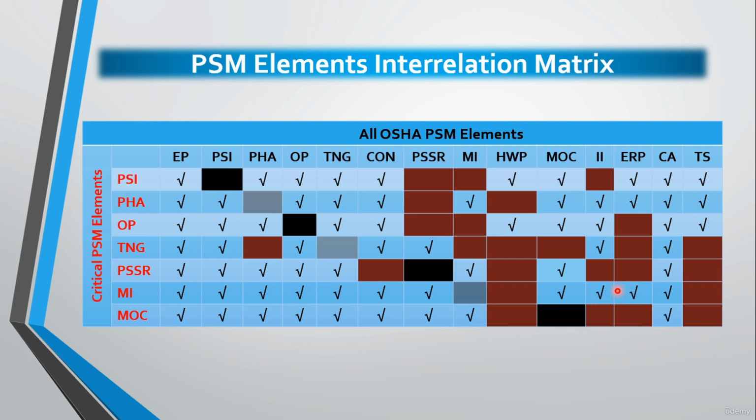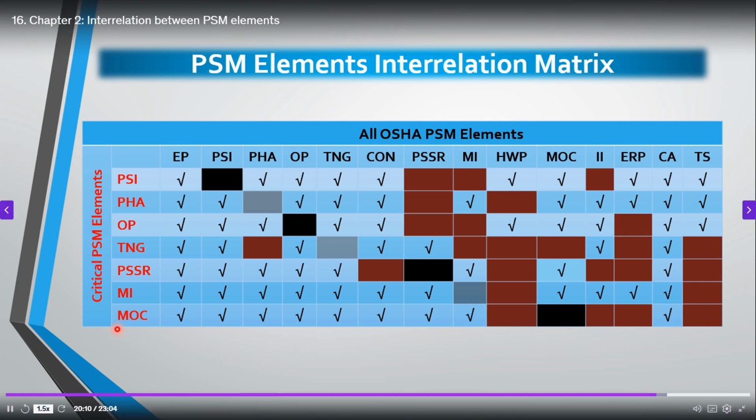And regarding the interrelation between the MI and emergency response planning, we will find that equipment relied upon in the emergency response plan should be maintained as a part of the MI program. And at last, regarding the relation with the compliance audit, we will find that MI information and documentation should be assessed during the auditing phase. Okay, moving to the last critical element, which is the MOC.